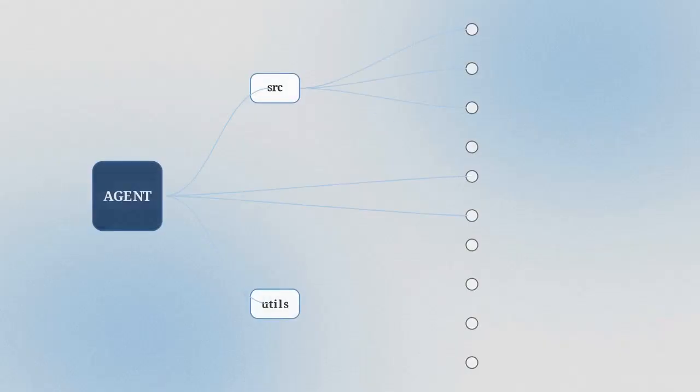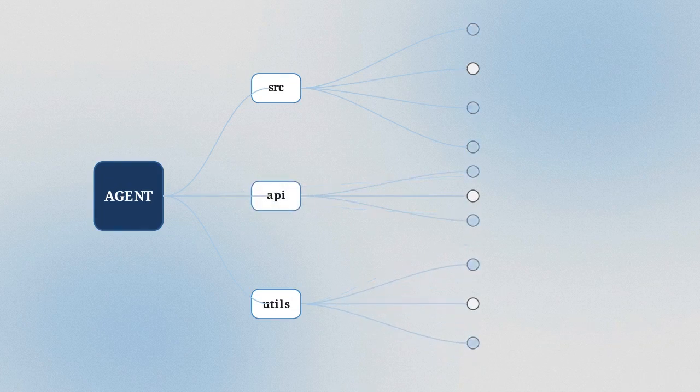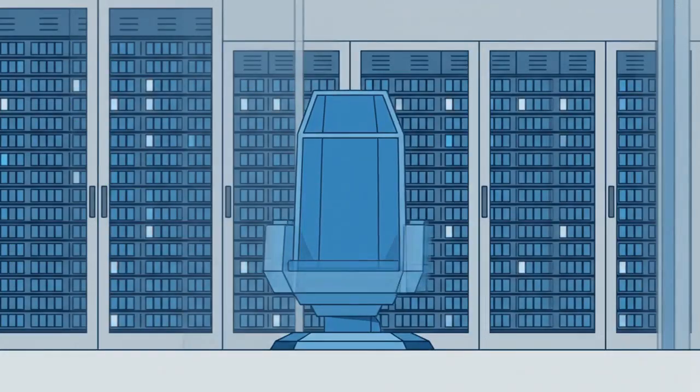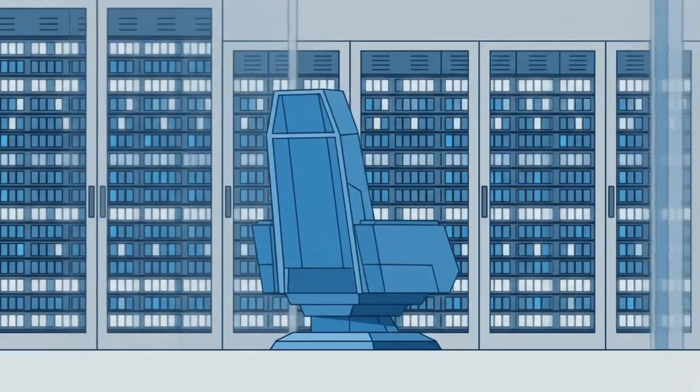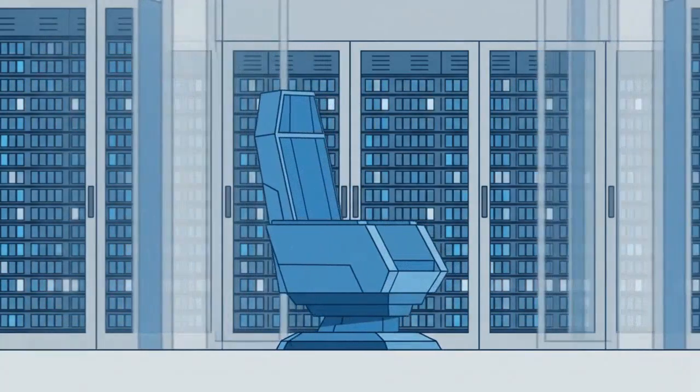Look at this directory tree. The agent plans the architecture and modifies dozens of files simultaneously across the project. Notice there is no mouse cursor. The agent runs its own tests, spots bugs, and opens pull requests entirely on its own. By combining self-directed research with API tool execution, these systems remove the human from the micro-execution loop entirely.